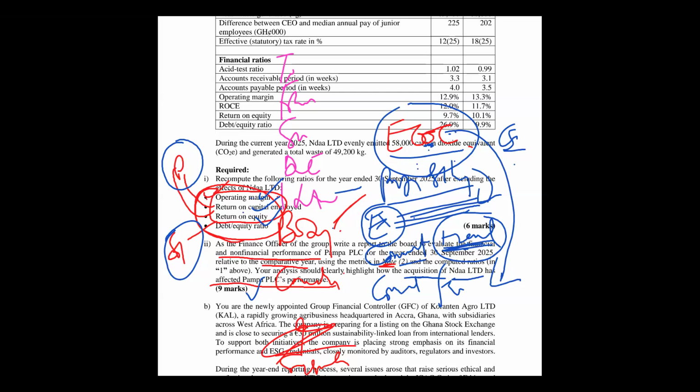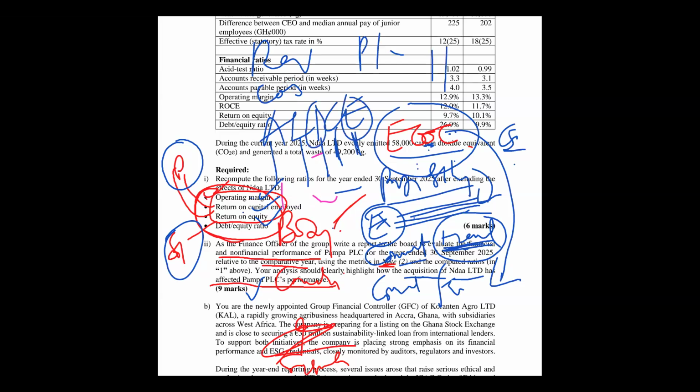Then, if I'm commenting on profitability, we should simply know what goes into a profitability ratio. How does the business arrive at a profit? It is the revenue, then the costs. Because the P&L statement, let me write here: Assets, liability, income, capital or equity, and expenses. Out of these five elements of the financial statement, the I and the E, which is the income and expenses, they are used to prepare the P&L.